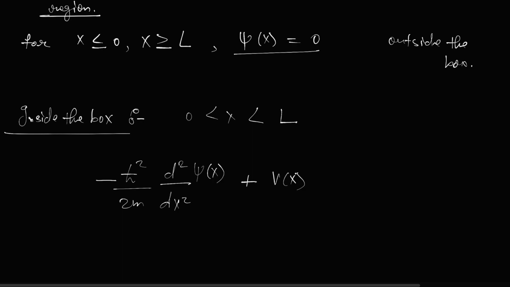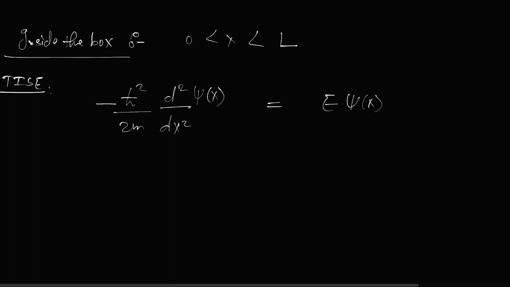What is V(x) inside? 0. So we'll put 0. So that is equal to E psi(x). That is the TISE, the time independent Schrodinger equation.